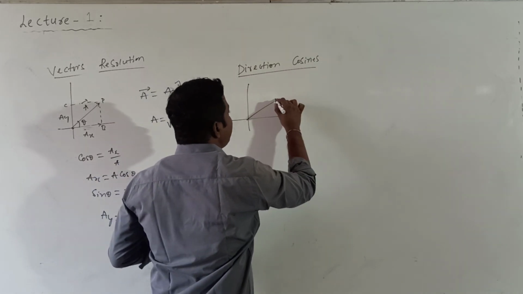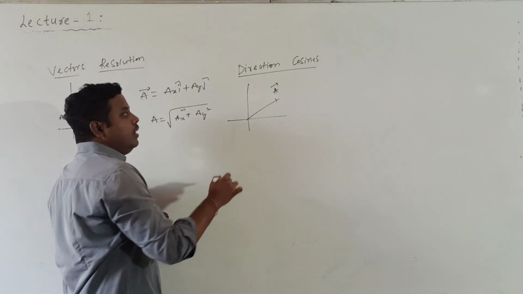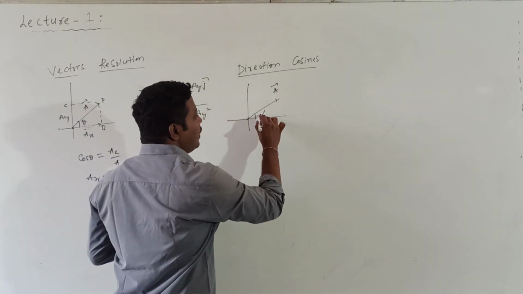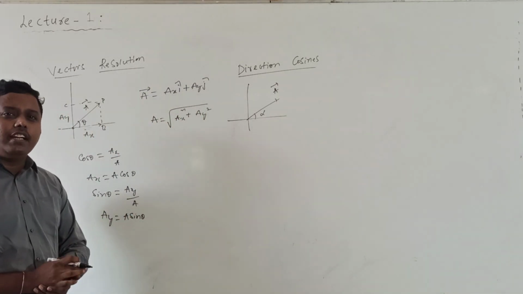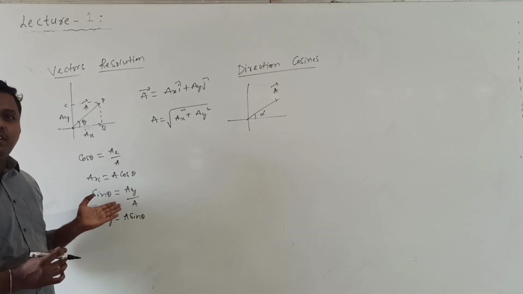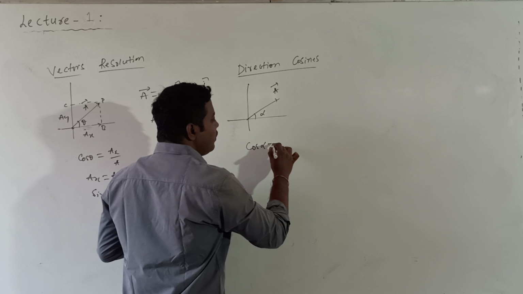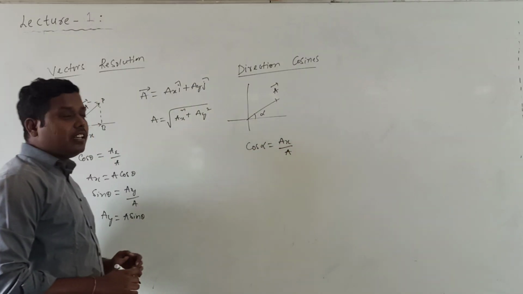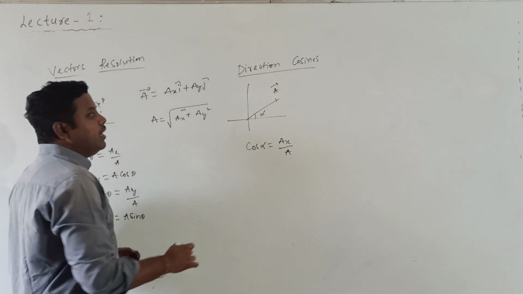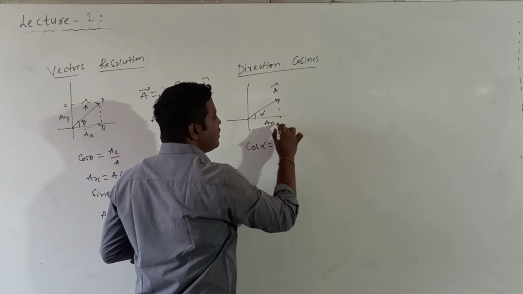If this vector is making an angle alpha with the x-axis, beta with the y-axis, and gamma with the z-axis, using this vector resolution only. When it is making an angle alpha with the x-axis, cos alpha is equal to Ax by A. Cos alpha is equal to how much? Ax divided by A, because here I will draw a normal, so this value becomes Ax.